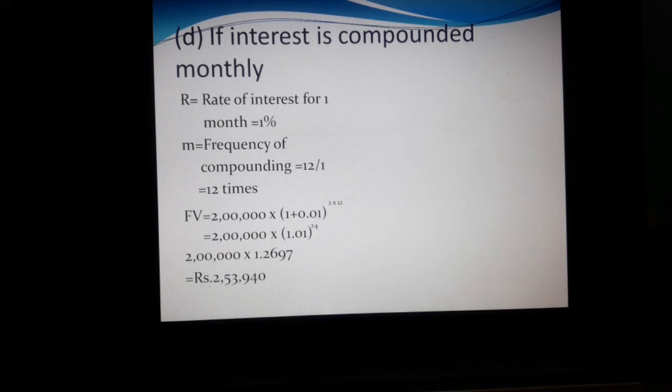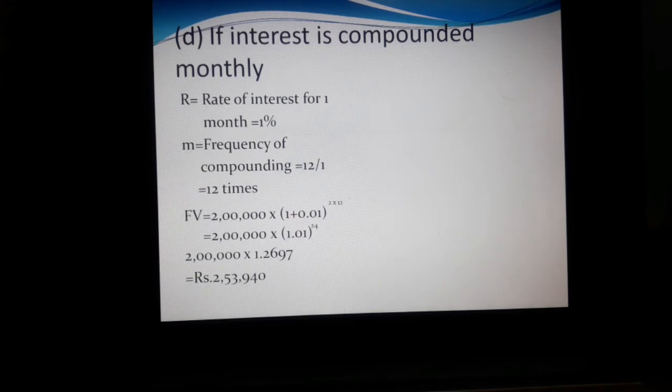Then we have to calculate the maturity amount if interest is compounded monthly. The rate of interest for 1 month is 1%. M equal to frequency of compounding 12 divided by 1, 12 times we get interest. So FV equal to 2 lakhs into 1 plus 1 divided by 100 equal to 0.01. 2 into 12, that many times we receive the interest amount.